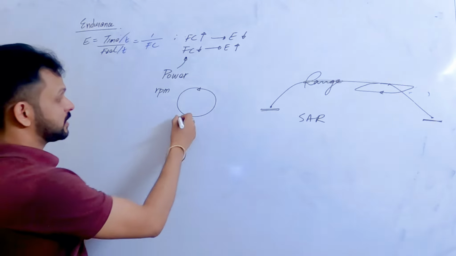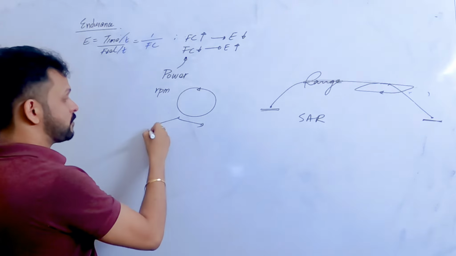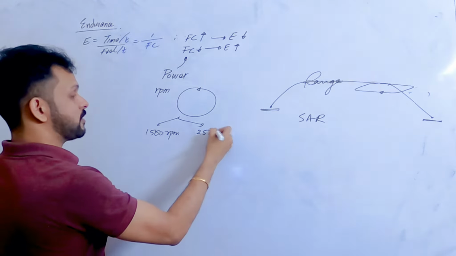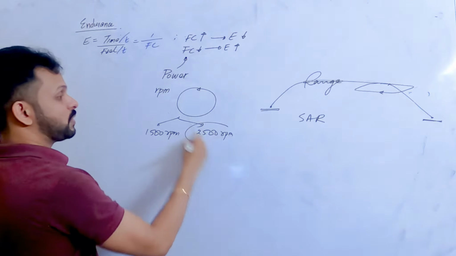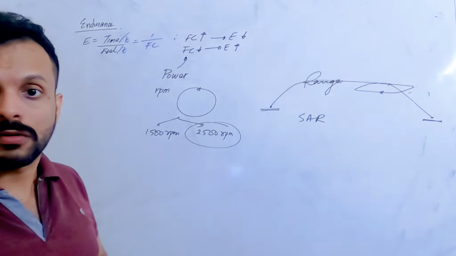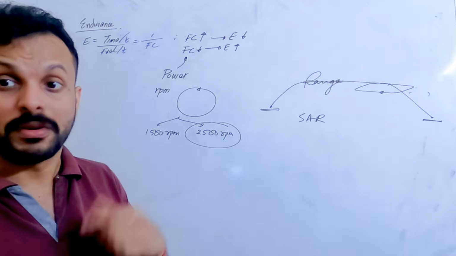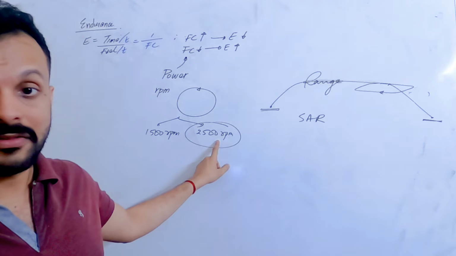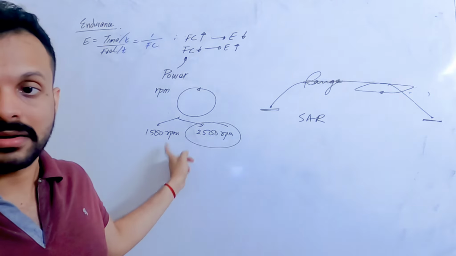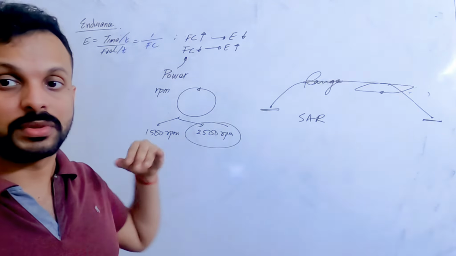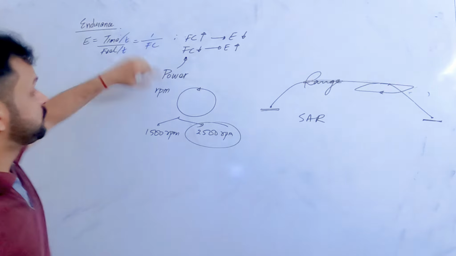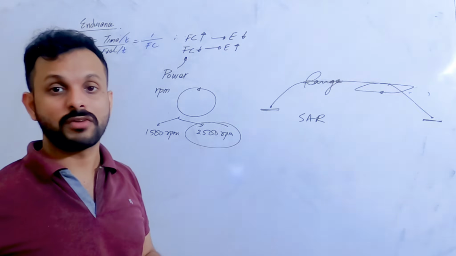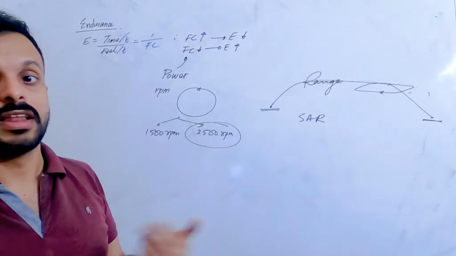So if I compare two different engines, one with 1500 RPM and the other with 2500 RPM, the one with 2500 RPM is going to consume more fuel because it is revolving more in a given period of time. Therefore, this is going to have a higher fuel consumption. So with two aircraft with these two engines, all other factors being the same, which is going to have more endurance? The one with 1500 RPM is going to have more endurance because it has lesser fuel consumption.